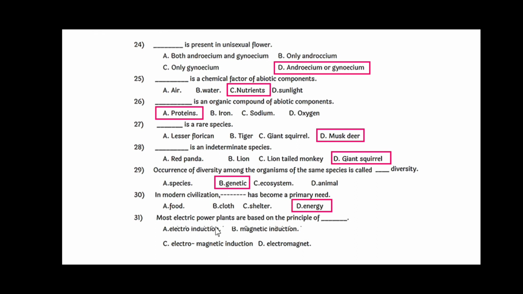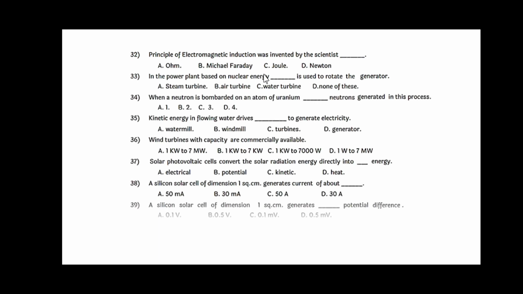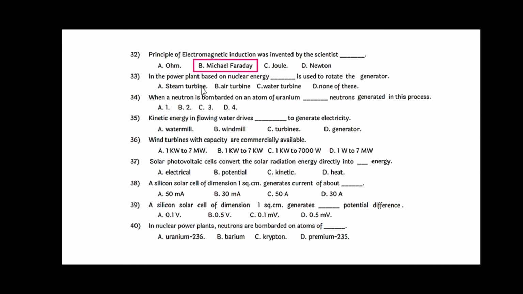Most electric power plants are based on the principle of electromagnetic induction. We'll discuss the next question. The principle of electromagnetic induction was invented by Michael Faraday. In the power plant based on nuclear energy, dash dash is used to rotate the generator. The answer is steam turbine. When a neutron is bombarded on an atom of uranium, dash dash neutrons are generated in the process, and the answer is 3, option C. Kinetic energy in flowing water drives dash dash to generate electricity, that is turbines.